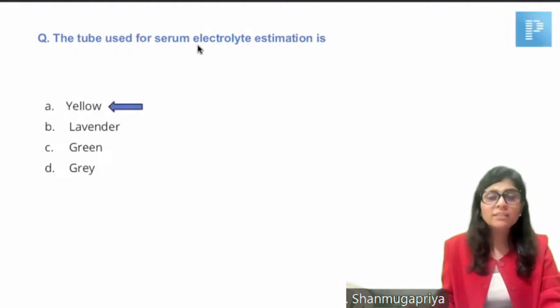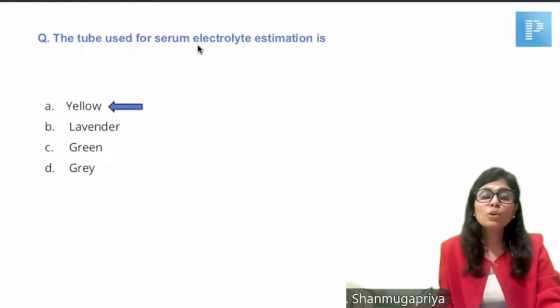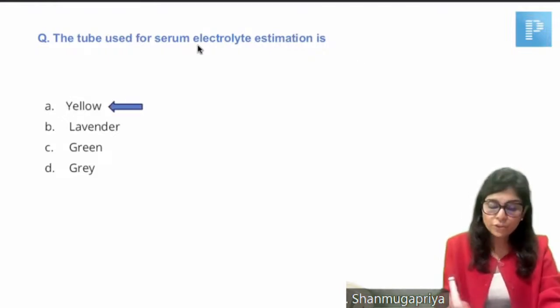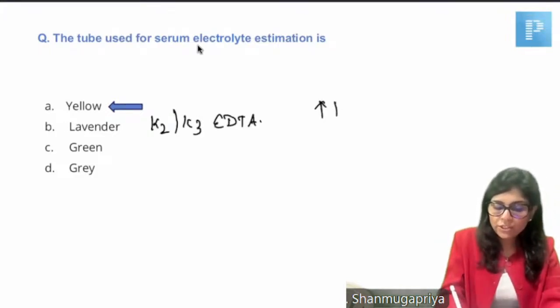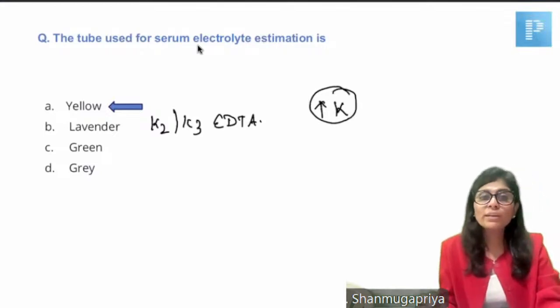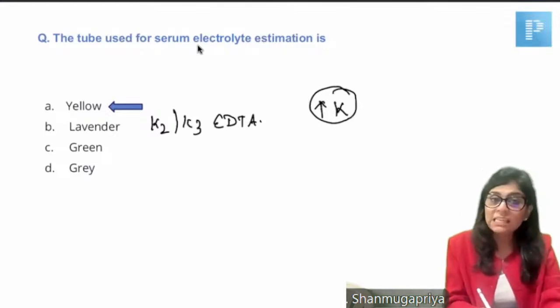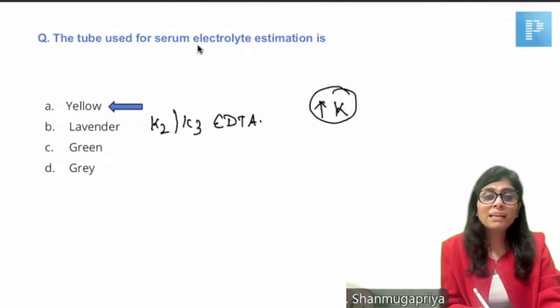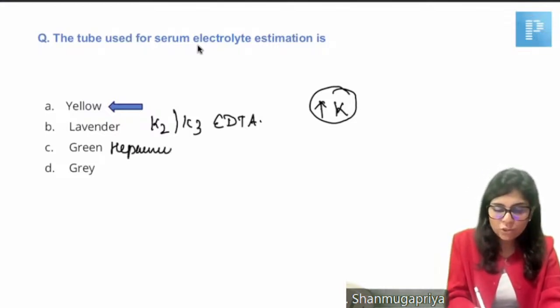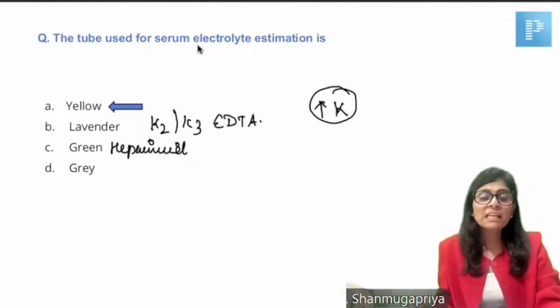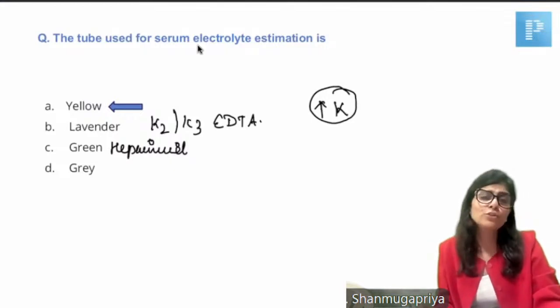Electrolyte estimation, you have to collect blood sample in a yellow tube. Why not lavender tube? Lavender tube has K2 or K3 EDTA. If you're using that for electrolyte estimation, there will be false elevation of potassium. Why not green? If you use green, it's a plasma sample. It's a heparinized tube. Have we learnt about this? Green top tube is a heparinized tube. There is a possibility that it is a sodium heparin tube, which will cause false elevation of sodium. So that's also not preferred.